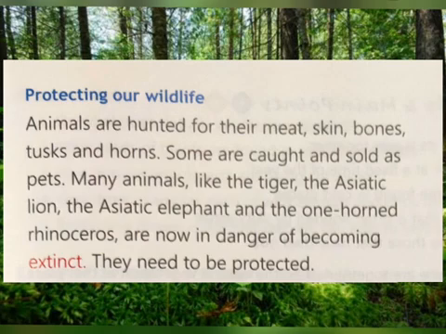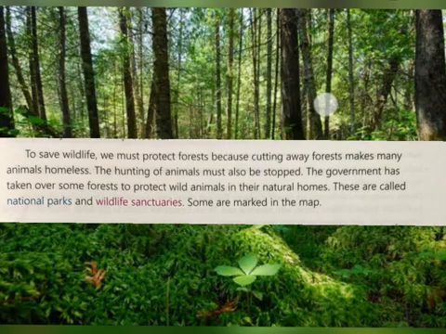Becoming extinct means that there are no more animals of that species alive anywhere in the world. They need to be protected. To save wildlife, we must protect forests because cutting away forests makes many animals homeless. The hunting of animals must also be stopped.